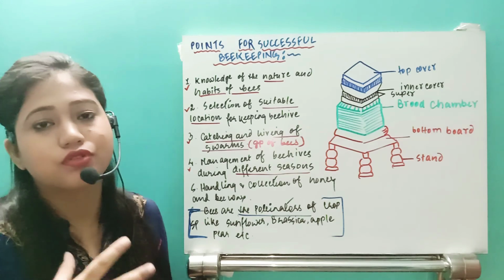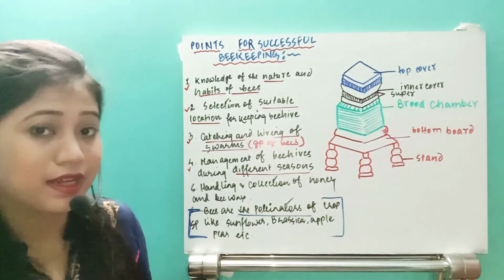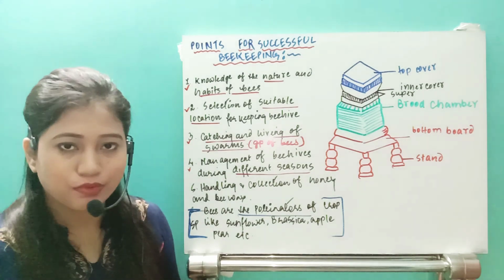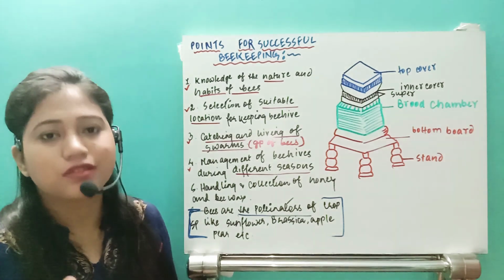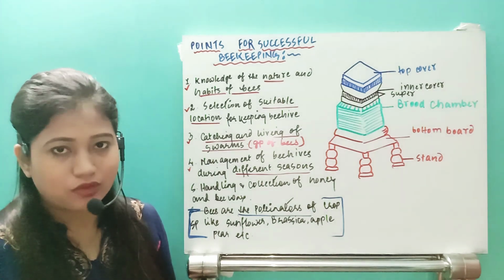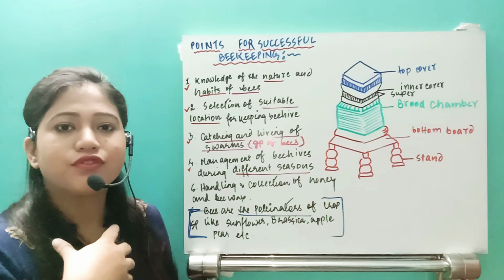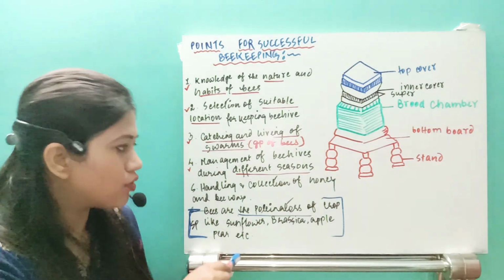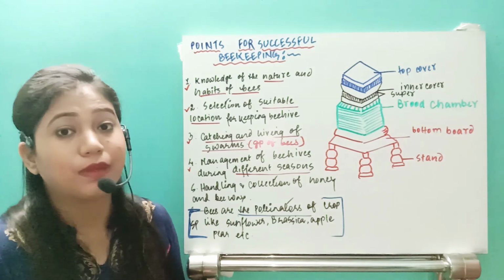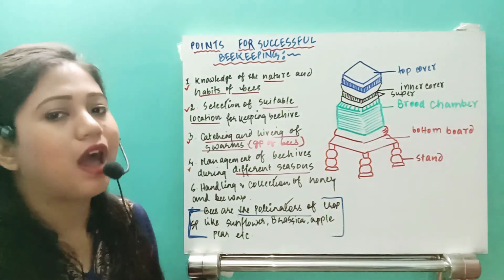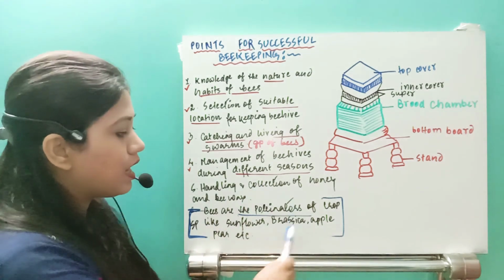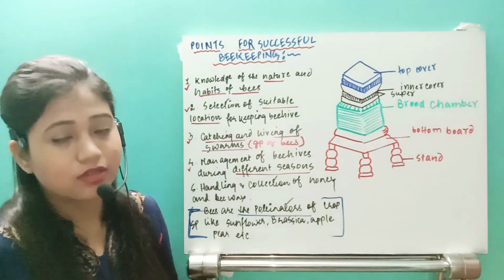In all those crop fields, if nearby we have the bee or honeybee hive, or suppose we start to breed, then we don't have to think much about the crop, and also we don't have to think much about the beehive, because both of them are going to help each other. So it is very important to note that the bee is the natural pollinator of